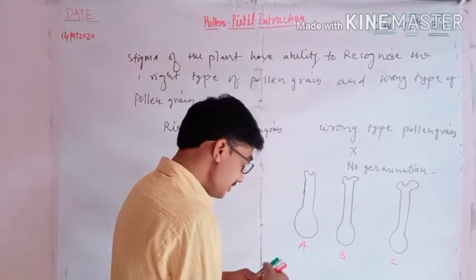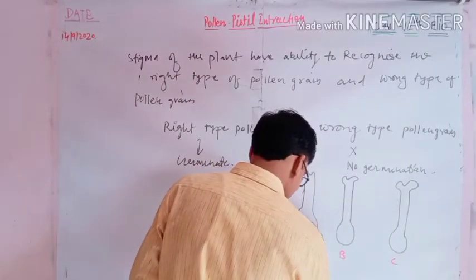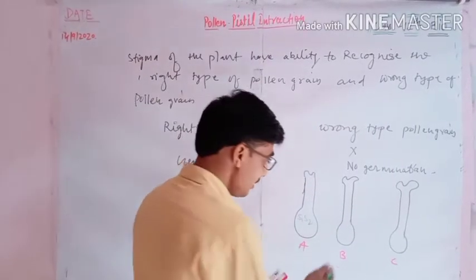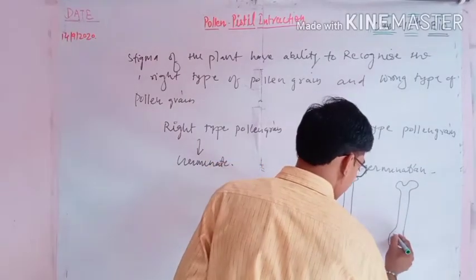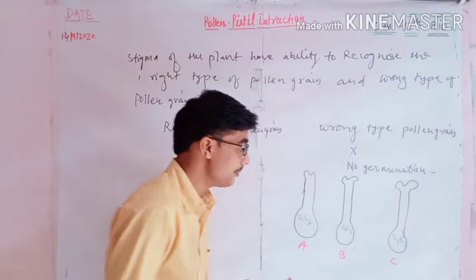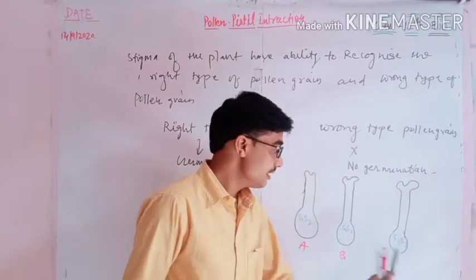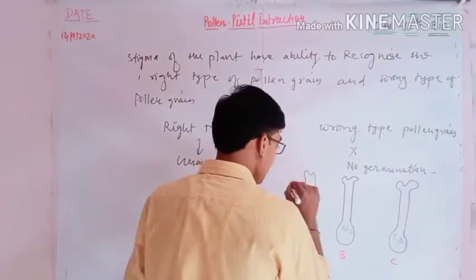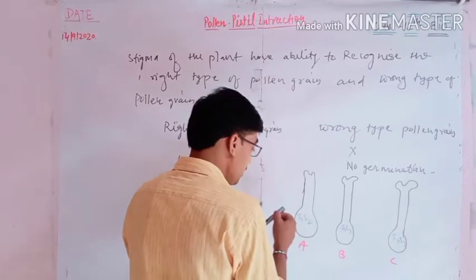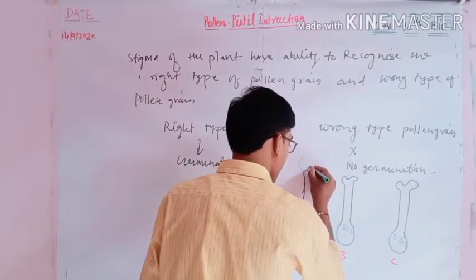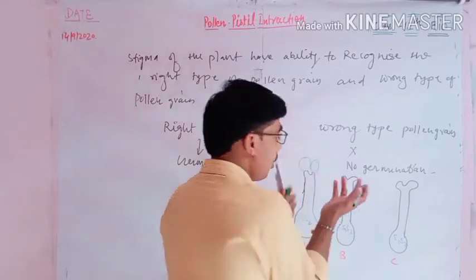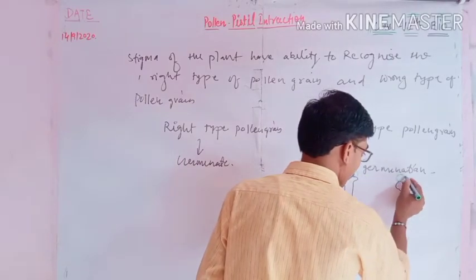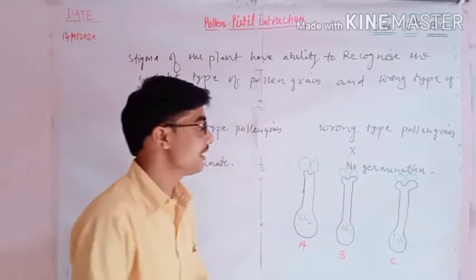Suppose the allelic combination S1 S2 occurs in all these pistils. And suppose certain pollen grains come from the same flower or a different flower.